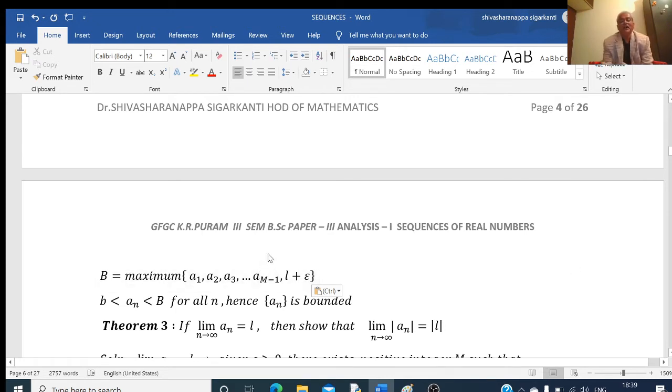Now, if n is greater than or equal to m, then a_n is less than L plus epsilon and greater than L minus epsilon. Here I have taken small b and capital B to be the minimum and maximum of these quantities. Therefore, I can write a_n is less than capital B and greater than small b, and this is true for all n. Hence, a_n is bounded. So this capital B is the upper bound here and small b is the lower bound.